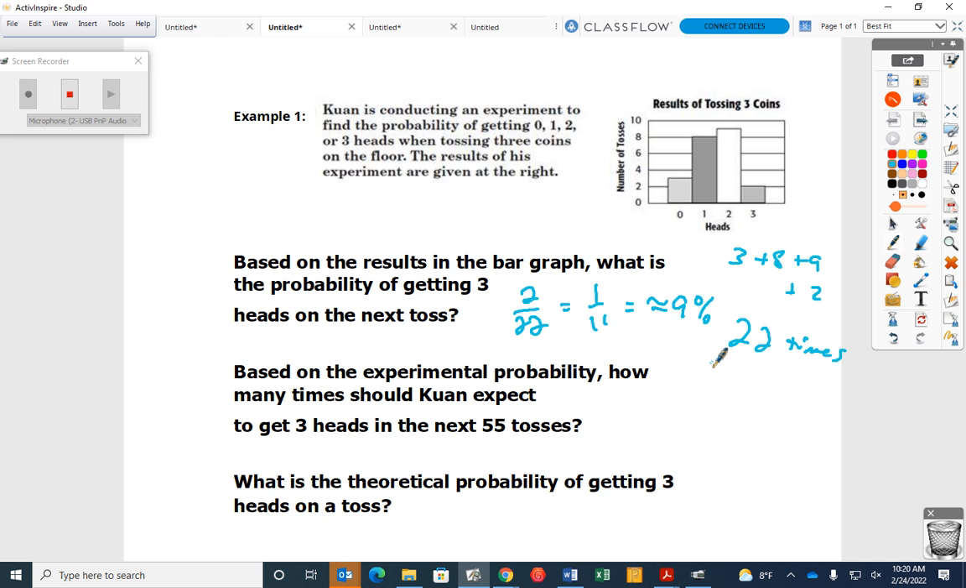Okay? Does that make sense where that came from? Okay, let's look at the second one. Based on the experimental probability, how many times should Kuwan expect to get 3 heads in the next 55 tosses?